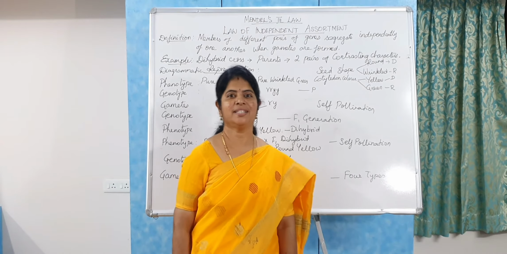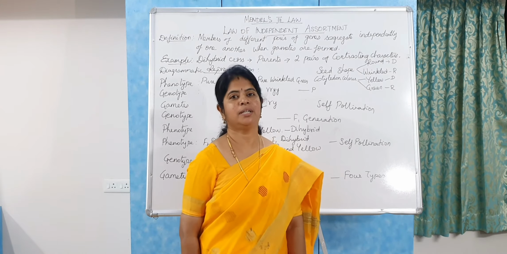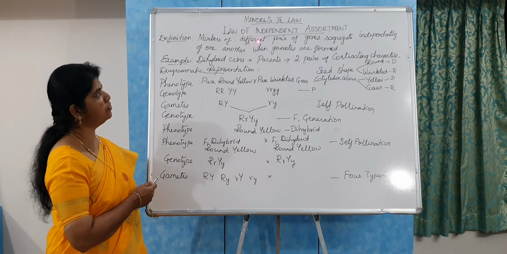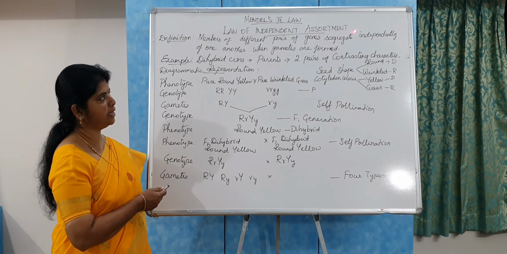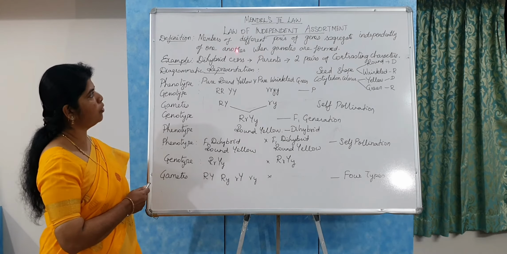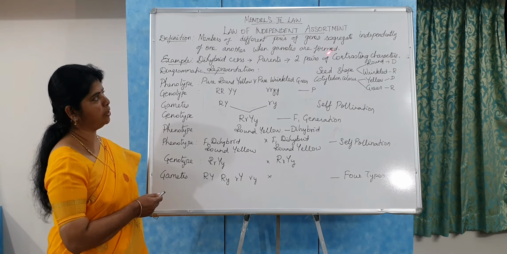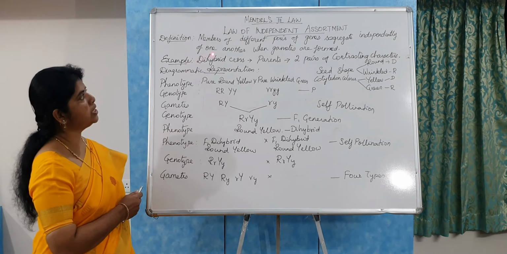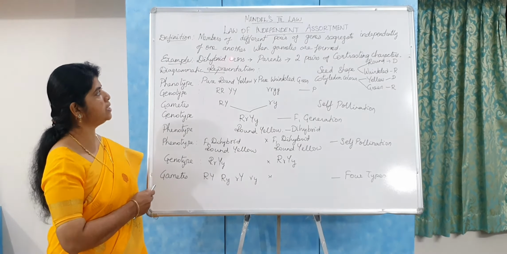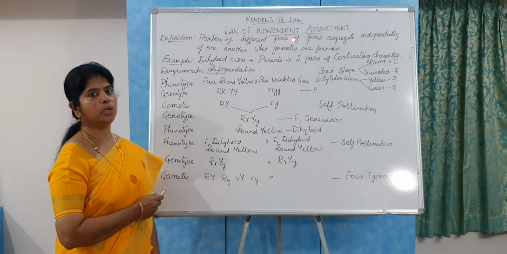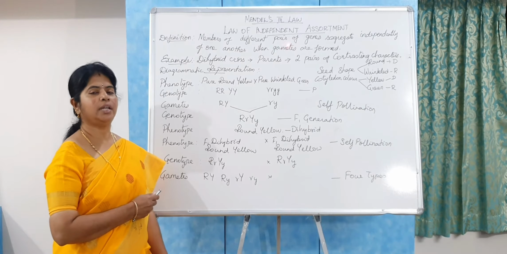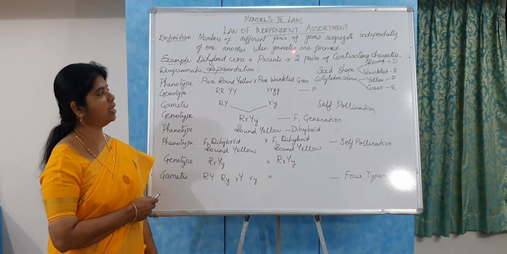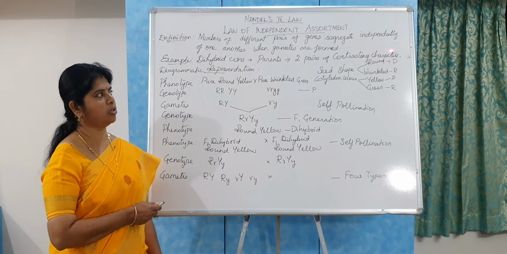Now let us see Mendel's third law, the law of independent assortment. The definition of this law is: members of different pairs of genes segregate independently of one another when gametes are formed. Now let us see the illustration of this definition. The example for this law of independent assortment is called the dihybrid cross. In the monohybrid cross, the parents differ in only one contrasting character, but in the dihybrid cross, the parents differ in two pairs of contrasting characters.